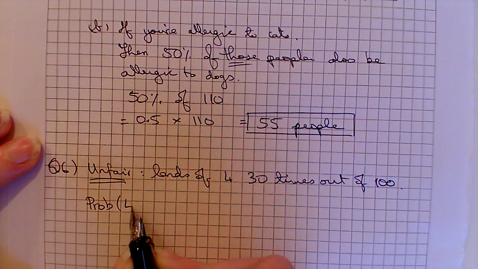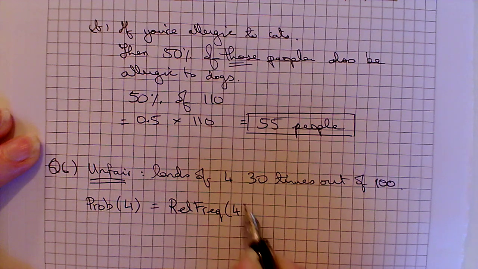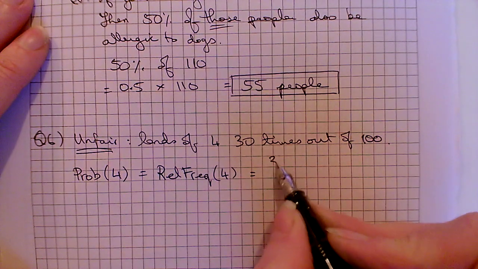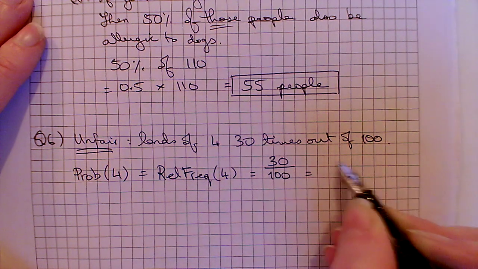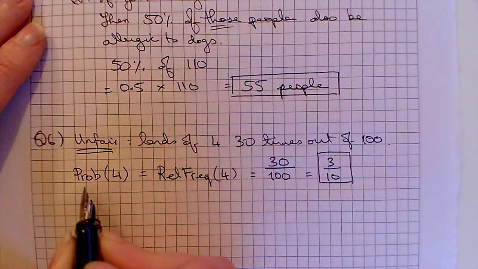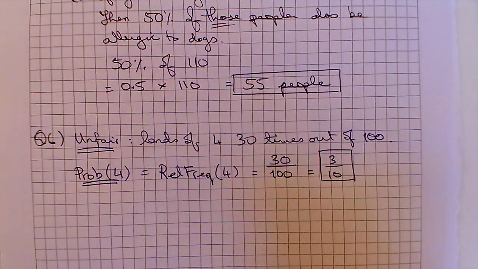So the probability of it landing on 4 has to be the relative frequency of it landing on 4, which of course is the number of times that 4 came up out of the number of times that we tried. So we have a 3 in 10 probability of it landing on 4 when it was an unfair die.